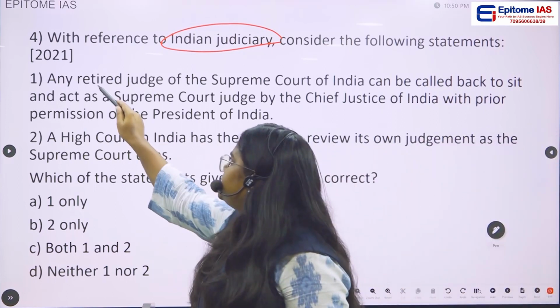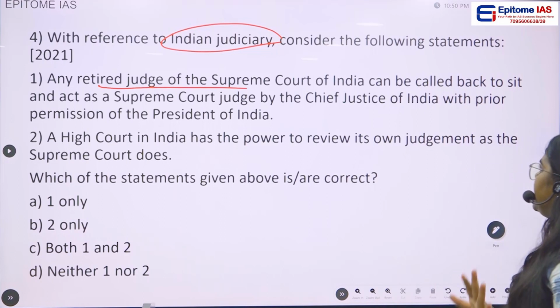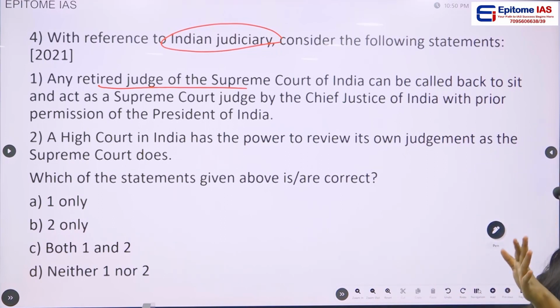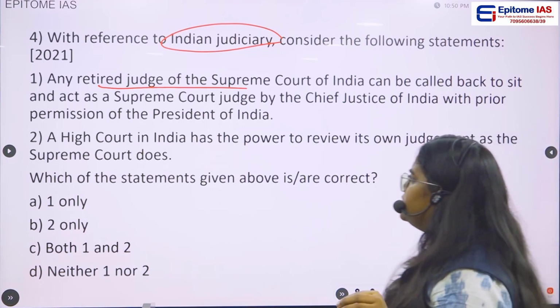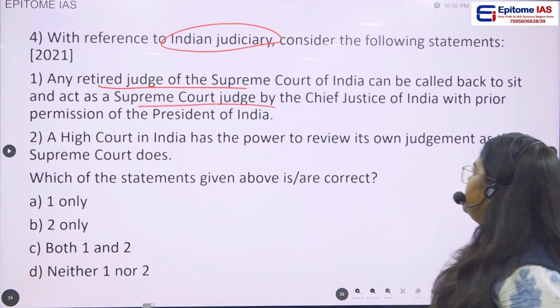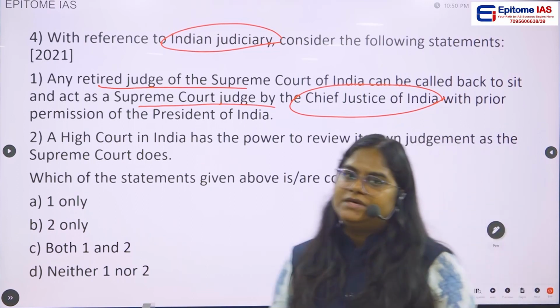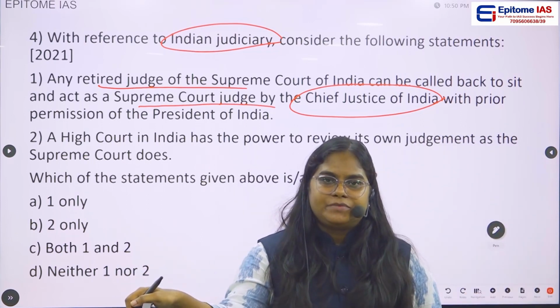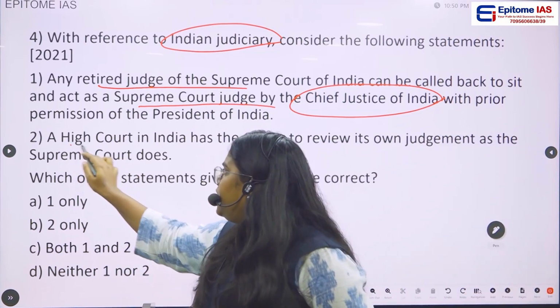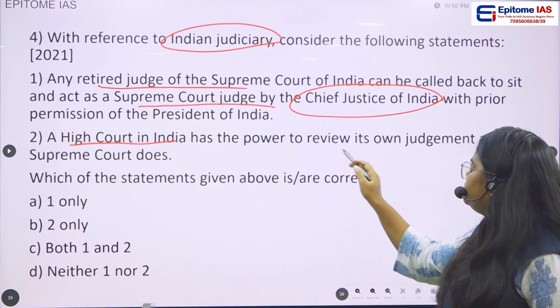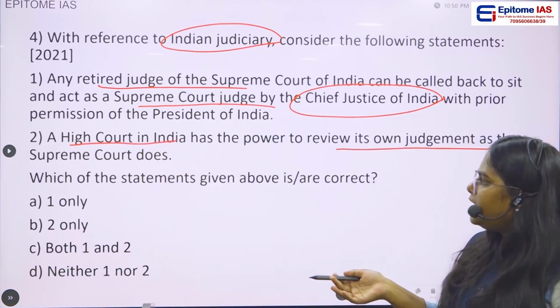Any retired judge of the Supreme Court of India can be called back to sit and act as a Supreme Court judge by the Chief Justice of India with the permission of the President of India. Okay. Statement 2. The High Court in India has the power to review its own judgment, as the Supreme Court of India does.